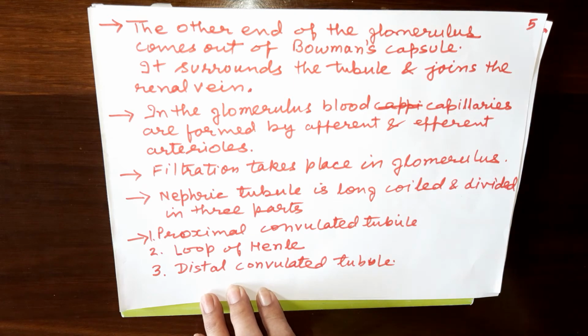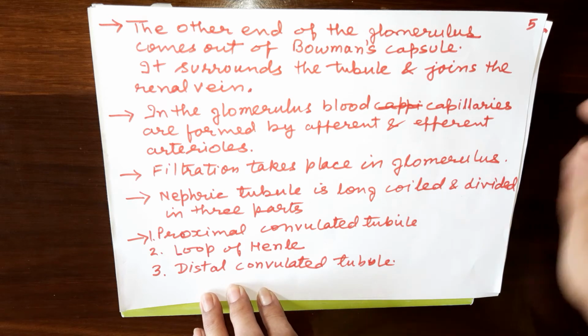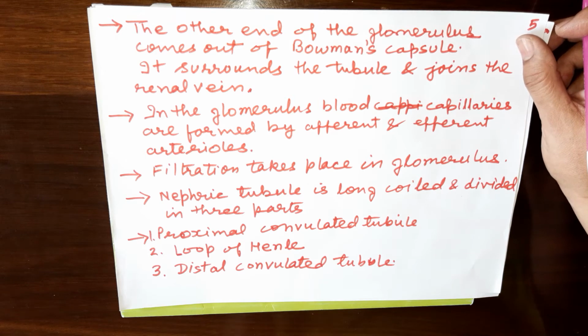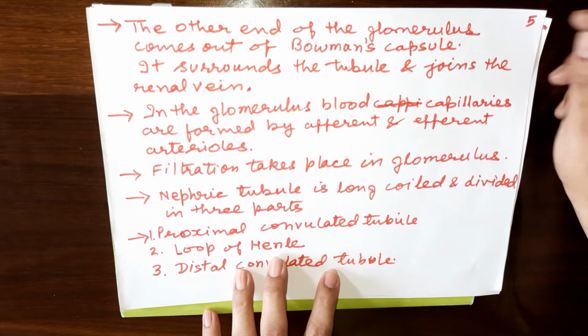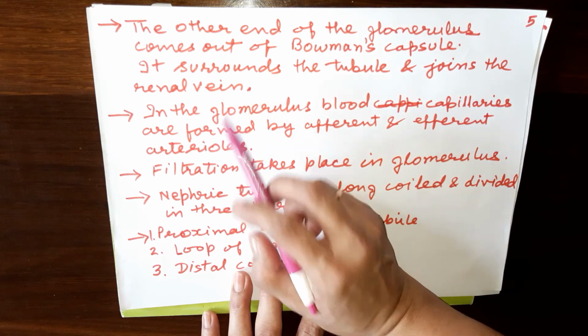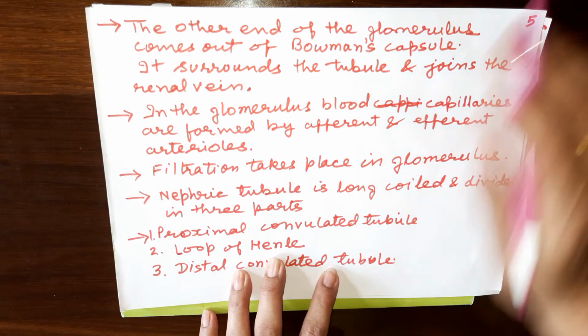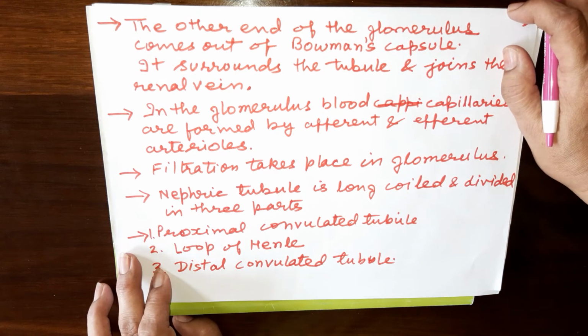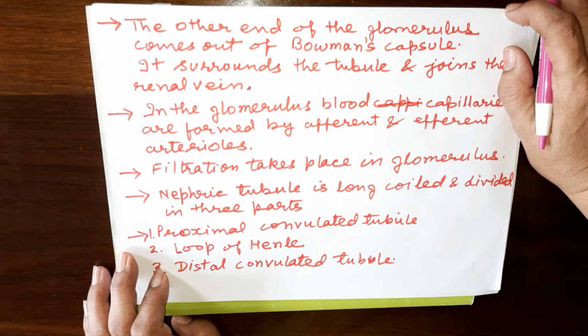This way, the afferent artery will bring the waste along with blood, and the efferent artery will take the blood, meaning blood minus waste, and then through capillaries it will join the renal vein, and the renal vein will finally join the inferior vena cava, and it will go to the heart.